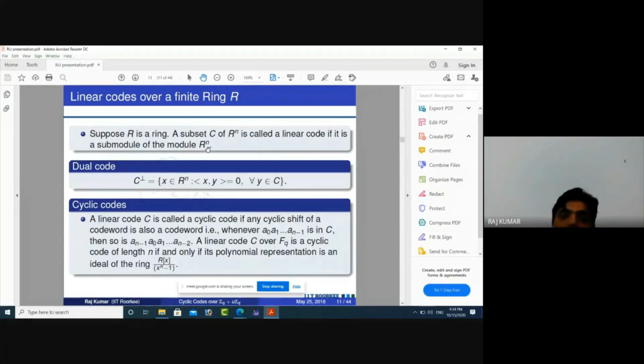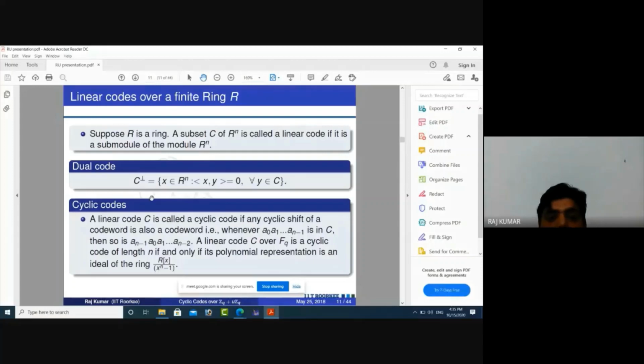We define the dual code as usual, similar to what we have studied over finite fields. C perp is the set of all elements of R^n which are orthogonal to every element of C.